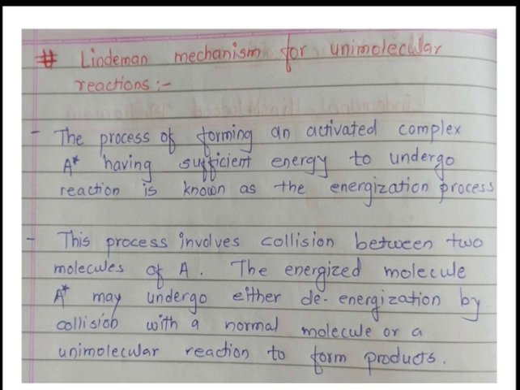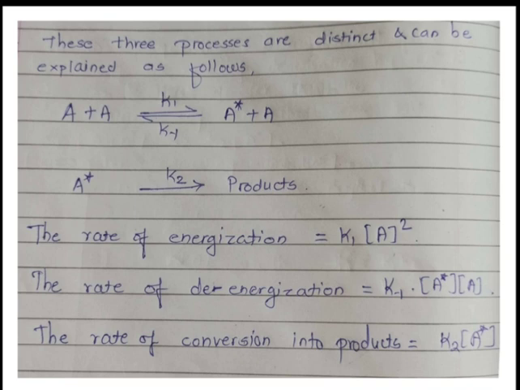The energized molecule A star may undergo either de-energization by collision with a normal molecule, or a unimolecular reaction to form products. Simply, take two A molecules, A plus A; they collide with each other, the energy of one molecule increases and the other has less energy. So A star plus A species are formed in the system.